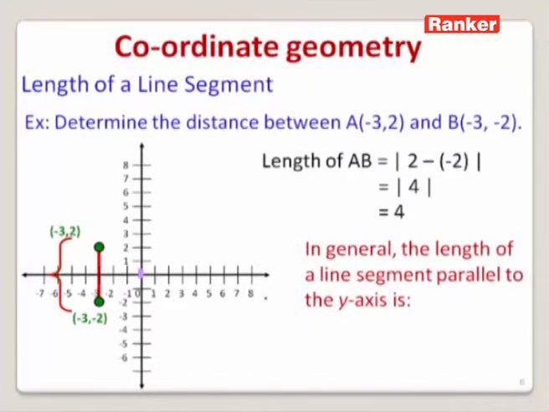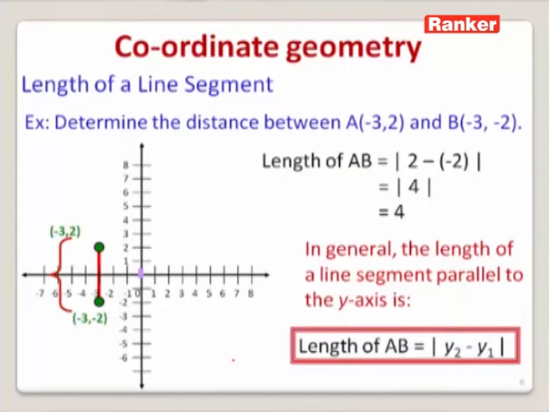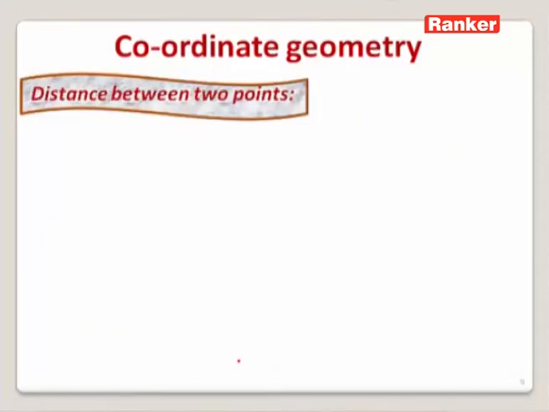In general, we can say that the length of any line segment which is parallel to the y-axis is obtained by the formula modulus of y2 minus y1. Until now, we learned how to find the distance between 2 points, or the length of a line segment, which is parallel to the x-axis and also parallel to the y-axis. Suppose the line is parallel to neither the x-axis nor the y-axis, then how do we find the distance between those 2 points, or the length of that line segment or straight line?